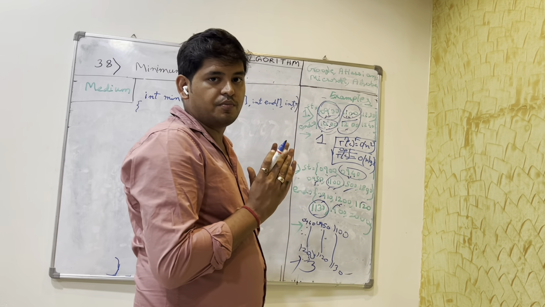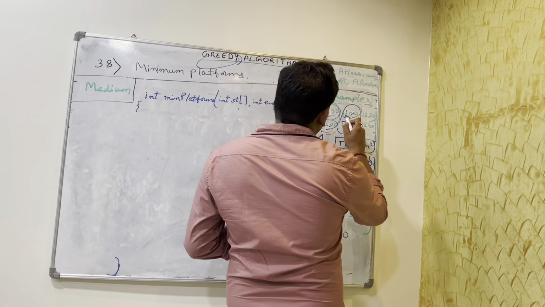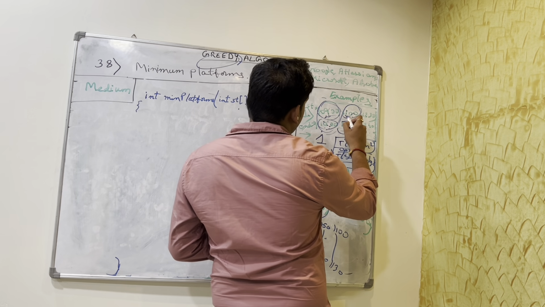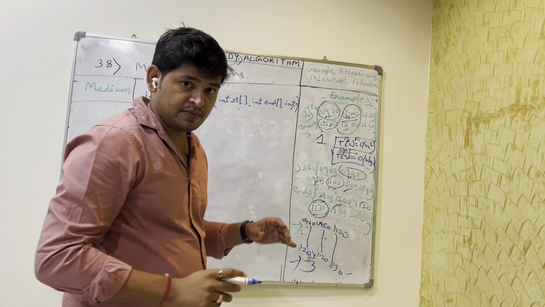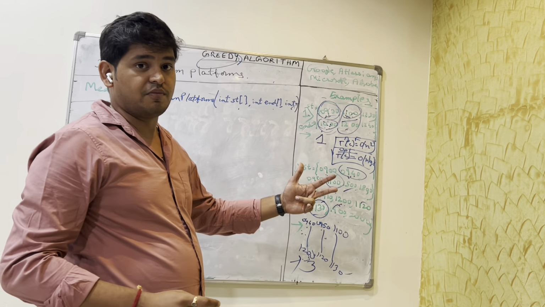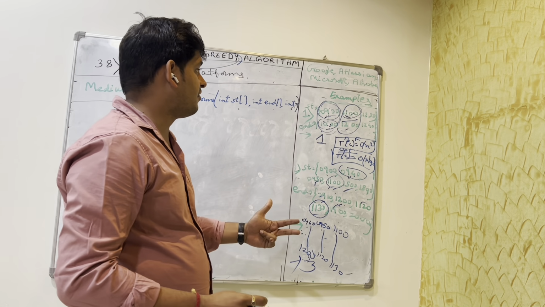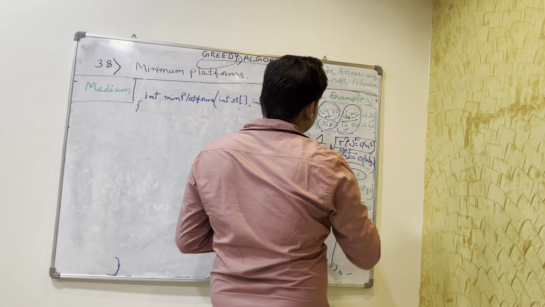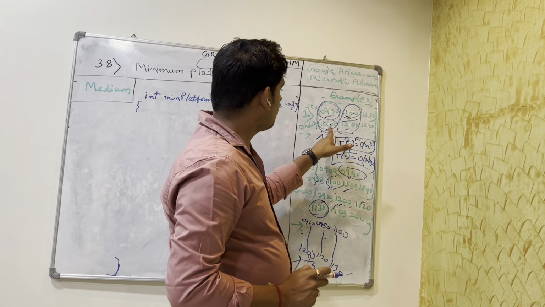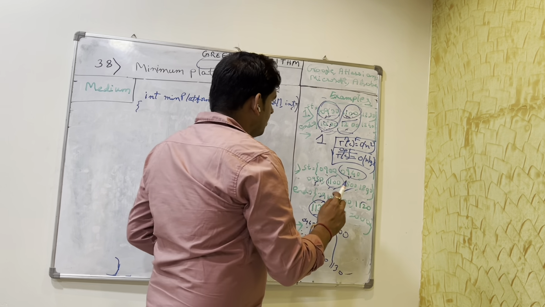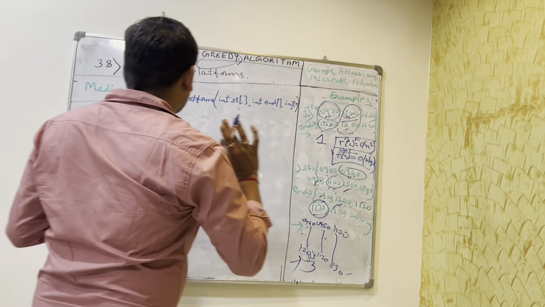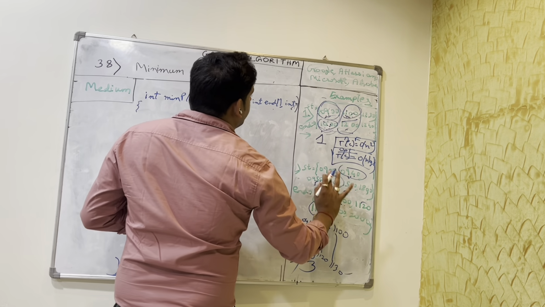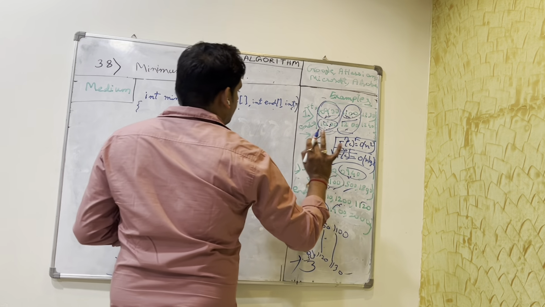The number of platforms would be the same. But if the start time was less than the end time, then we would have to increase the number of platforms. Let me code this, and then you will understand how we are using the greedy approach to solve this problem in order of n log n.